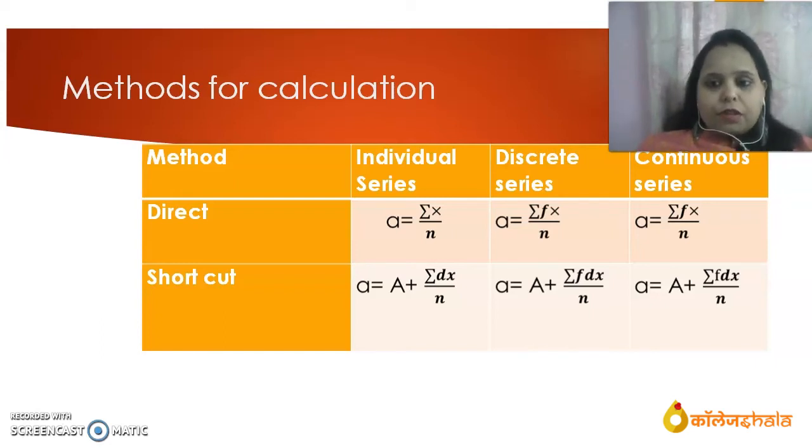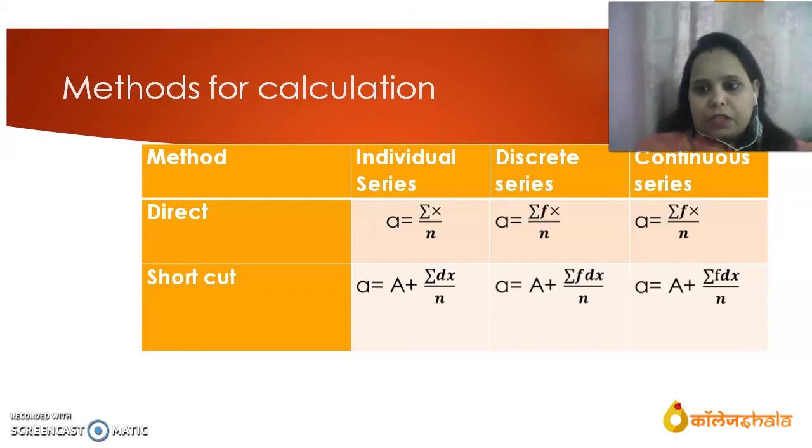What is sigma fx? Sigma fx is the summation of frequency and the items in the series: multiply them and find the summation. Then divide by n. N is the total of frequency. Frequency means the values which are repeated.